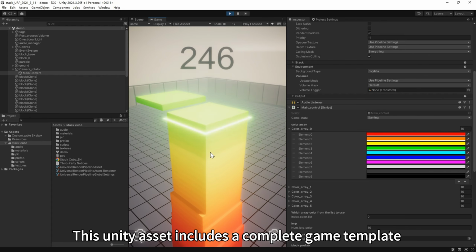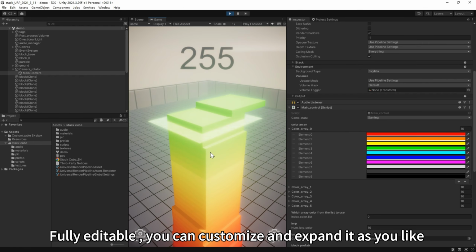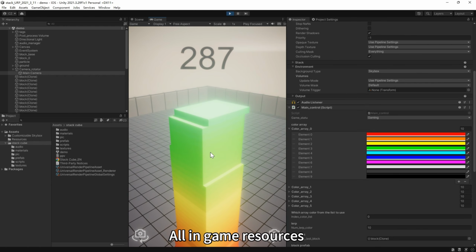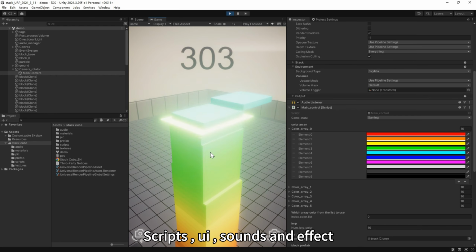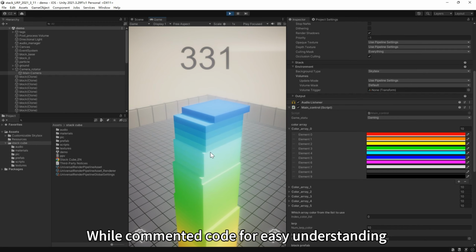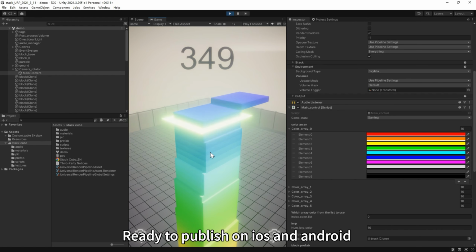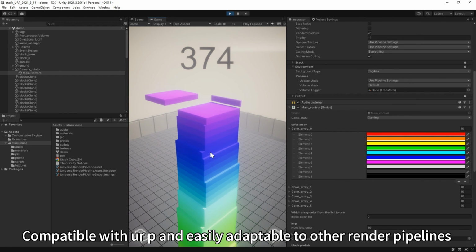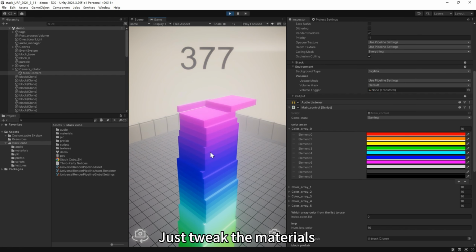This Unity asset includes a complete game template, fully editable. You can customize and expand it as you like. It has all in-game resources, scripts, UI, sounds, and effects, well-commented code for easy understanding, and it's ready to publish on iOS and Android. It's compatible with URP, and easily adaptable to other render pipelines, just tweak the materials.